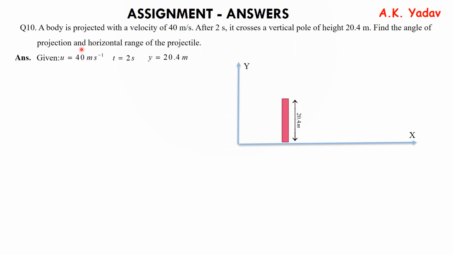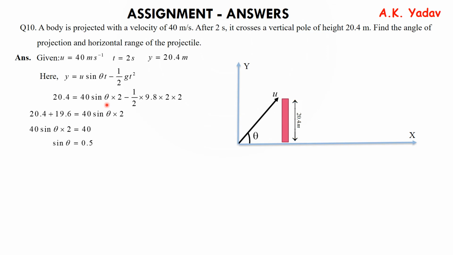Let us try to imagine it. So this is the first pole, 20.4 meters. This is the ball thrown with the velocity of u making an angle theta. So let us use the equation s is equal to ut plus half at square. So we get y is equal to u sine theta t, because we are considering the vertical motion, minus half g t square. We put the values and solve to get sine theta is equal to 0.5. That means theta is equal to 30 degree. So angle of projection we have found.